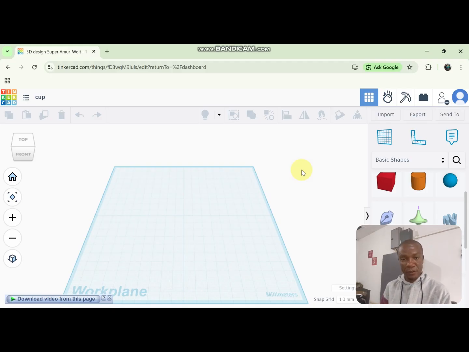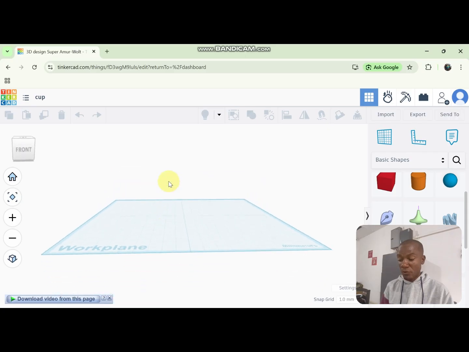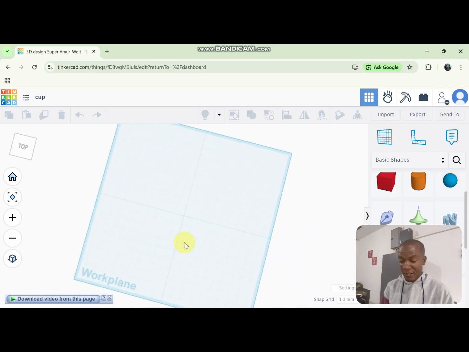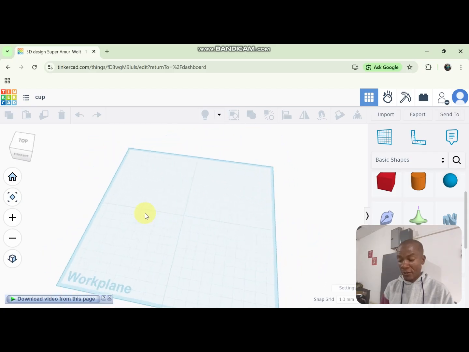We have a lot of apps or softwares that you can use to slice them. So we use a slicer, then we slice it to the G code before we send it to the 3D printer. Okay, so if you want to design, you have to get a mouse. I mean this one, or a wired one. If you are using the touchpad, it will be difficult for you to use because the right click, if you want to turn your mat, you use the right click, you click, hold, and you drag your mat.